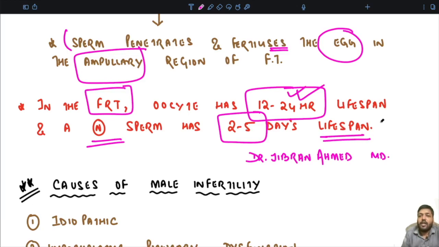So if someone asks you what the timeline is in which this can happen, the sperm is there for 2 to 5 days, so that is also the timeline for fertilization. In that 2 to 5 days, when ovulation occurs, fertilization will occur. So this is the basic picture: how the sperm is produced, how it is carried forward, how after ejaculation it traverses the female reproductive tract, what happens after fertilization, the time span in the fallopian tube, and then implantation.